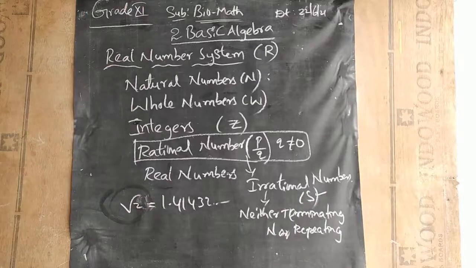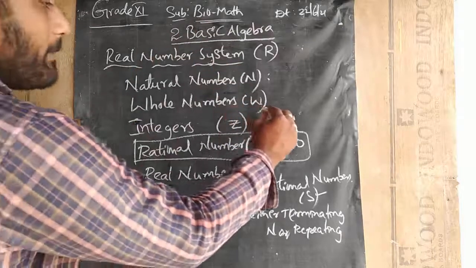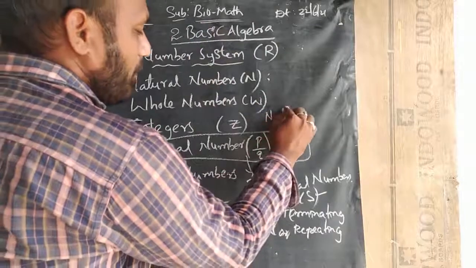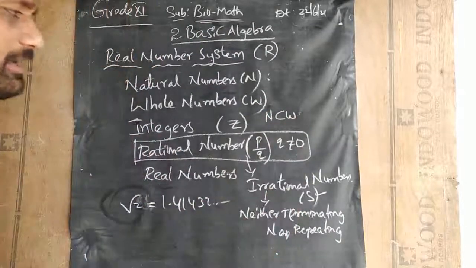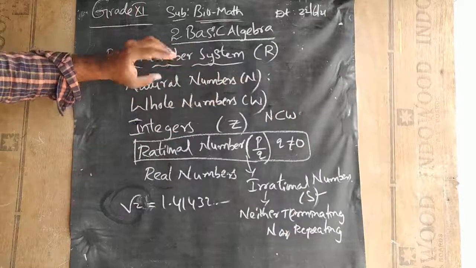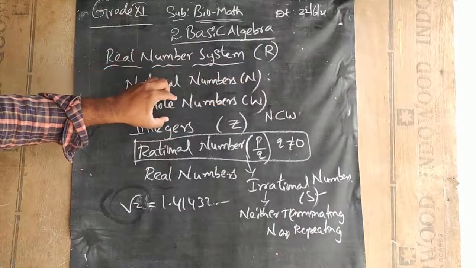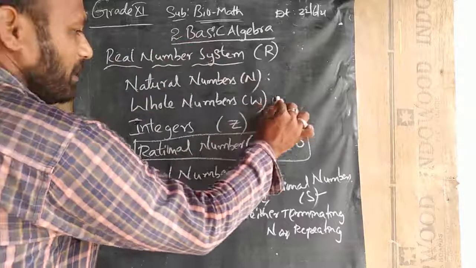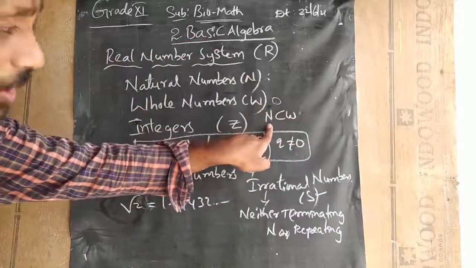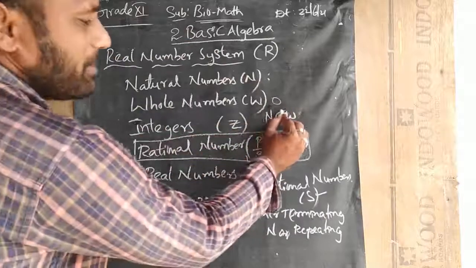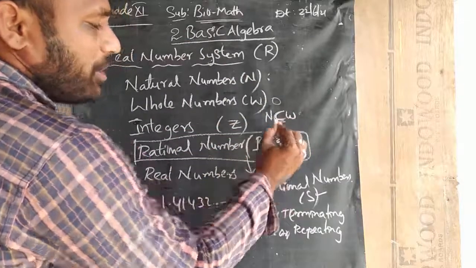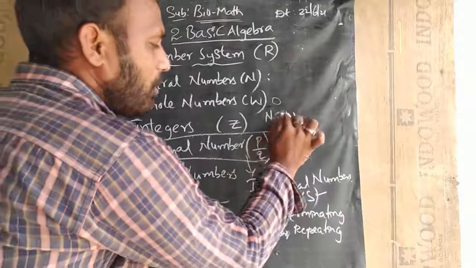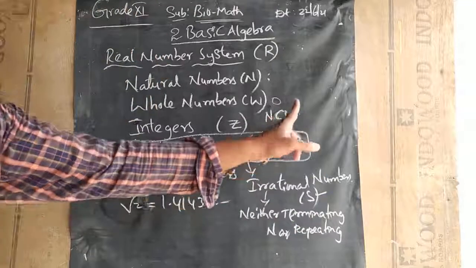There is one relation between these. Natural numbers are a subset of whole numbers. All the natural numbers are there in the whole numbers, but in addition to the natural numbers there is one special number. What is the special number here? 0. So N is a subset of W, this symbol stands for subset. Why do we call it a subset? Because all the elements of natural numbers are there in the whole numbers.